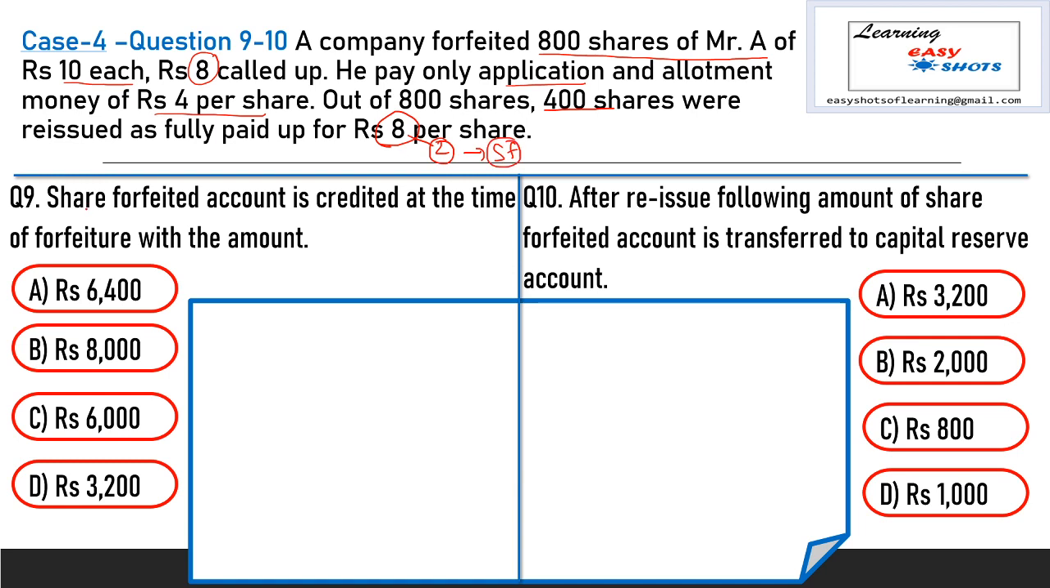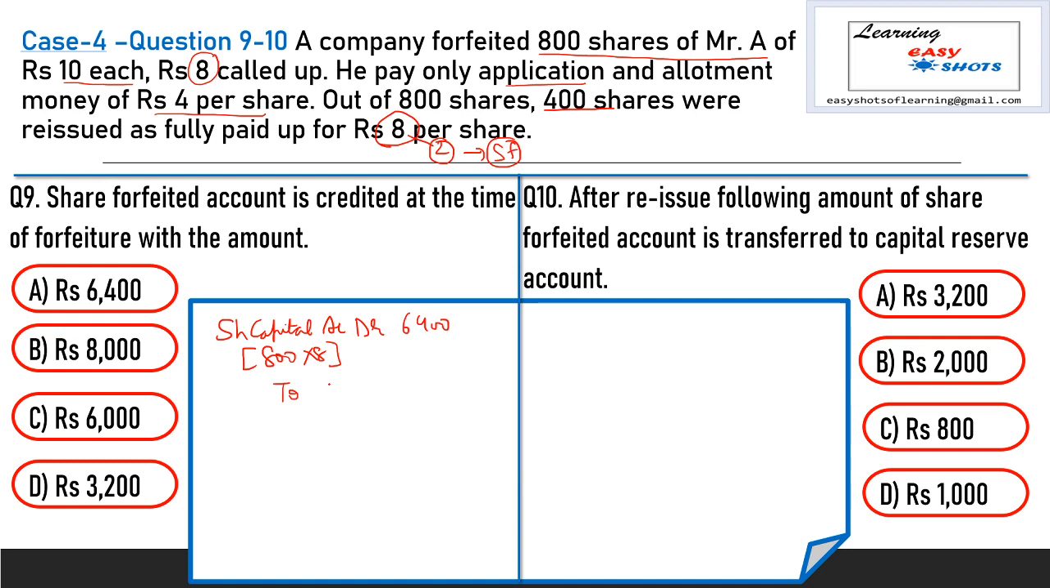Now our first question number 9 is, share forfeiture account is credited at the time of forfeiture with what amount? So here number of shares are 800 and the called up amount is rupees 8 per share. So share capital account is debited with the called up amount. So share capital account debit, number of shares are 800 and the called up amount is rupees 8 per share, 6400.